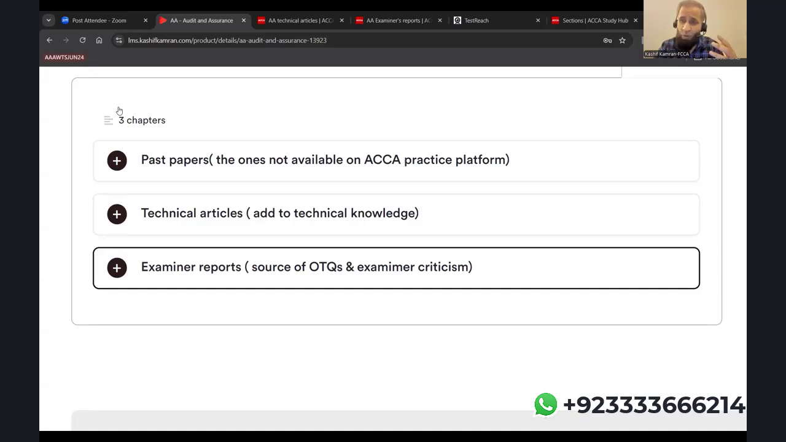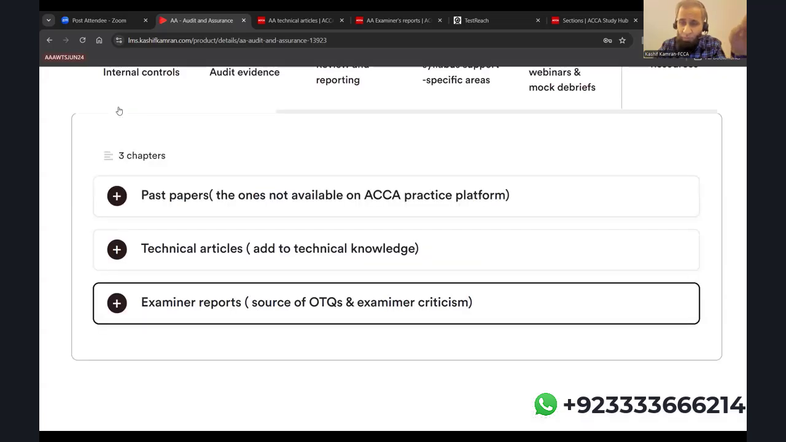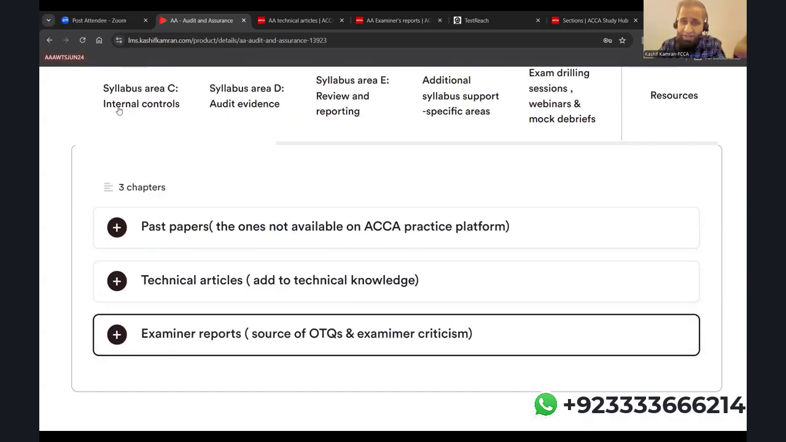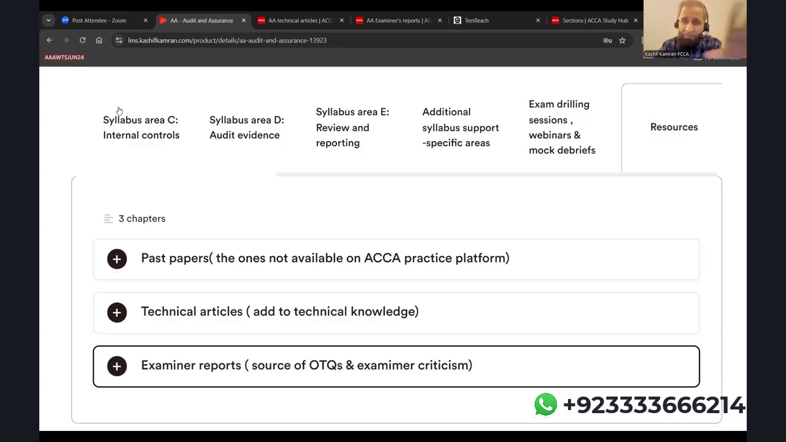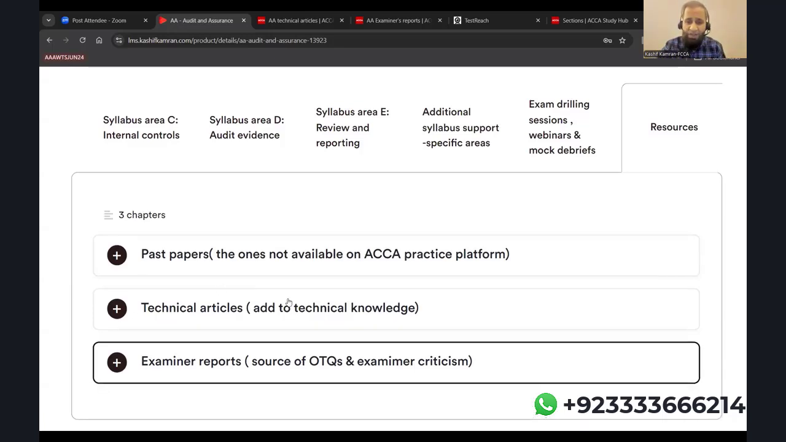So wherever I refer to a past paper, you can come here. The recent ones are on the ACCA practice platform. Wherever I refer to a technical article, come here, or wherever I refer to the examiner report, come here. So you will find all the resources right at one place. So this is the overview of the LMS you are going through.